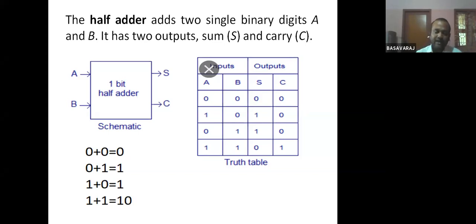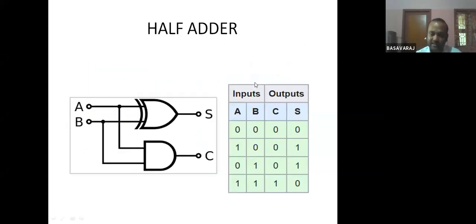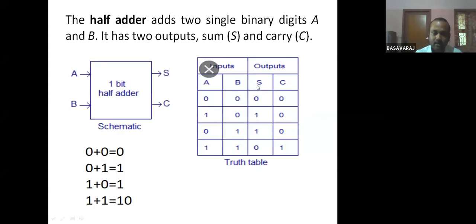So now let us see here, for example, the sum. You see this particular sum here. When both inputs are 0, 0, the output sum is 0. Okay. When both inputs are 1, 1, the sum is 0. Different inputs, 1, 0 means what? Sum is 1. 0, 1 means what? Different inputs, sum is 1. So which gate is this? XOR gate. Just now we have discussed, XOR gate means if inputs are different, the output is 1.